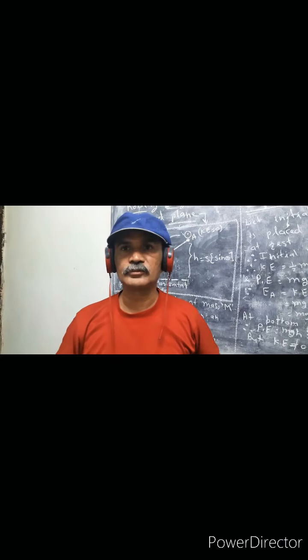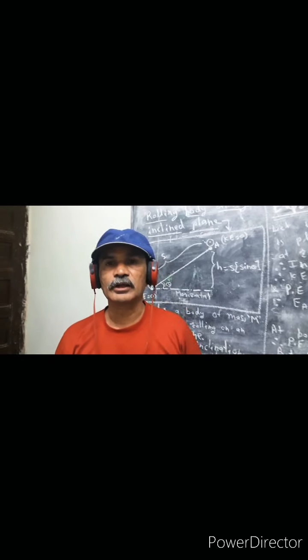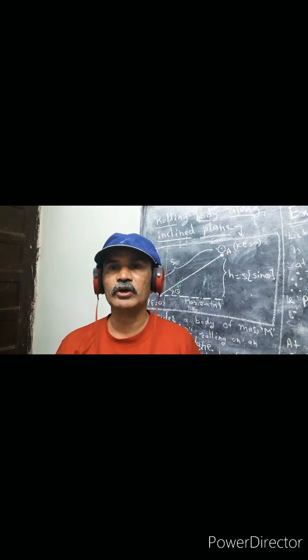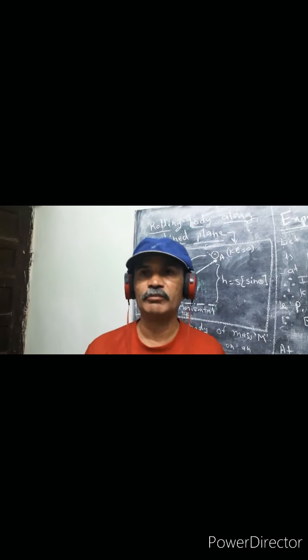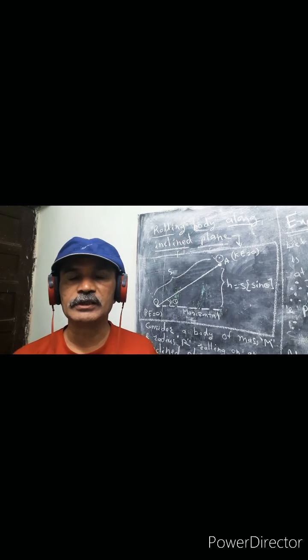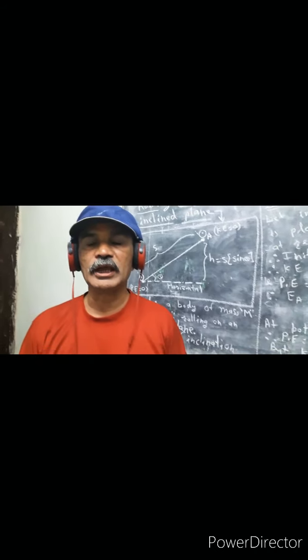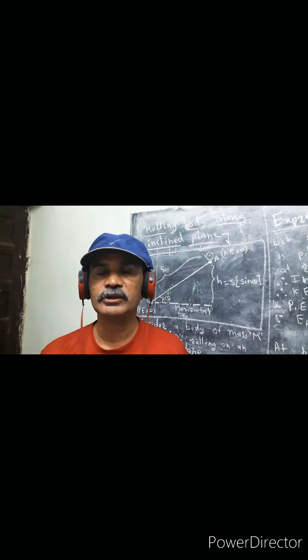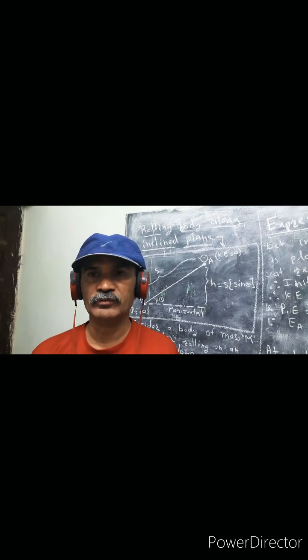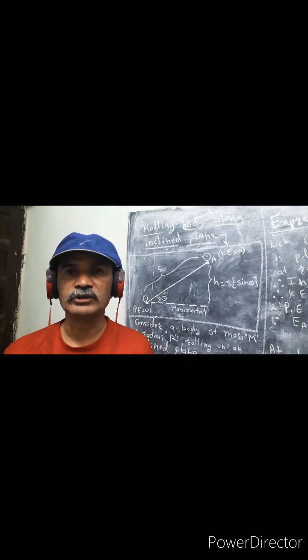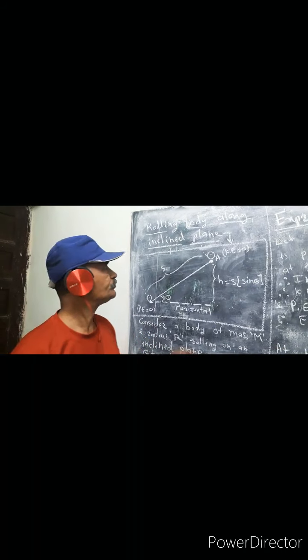An exam question can be asked, obtain expression for kinetic energy for the rolling body. So we should know how to calculate this. Just now we have seen the concept of kinetic energy for the rolling body without slipping. Now let us go further. An examination question can be asked, obtain expression for velocity and acceleration along the inclined plane for the body which is rolling along the inclined plane.